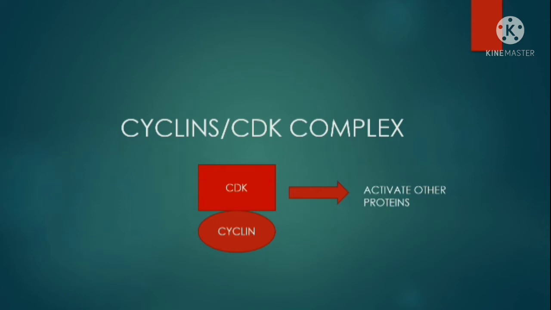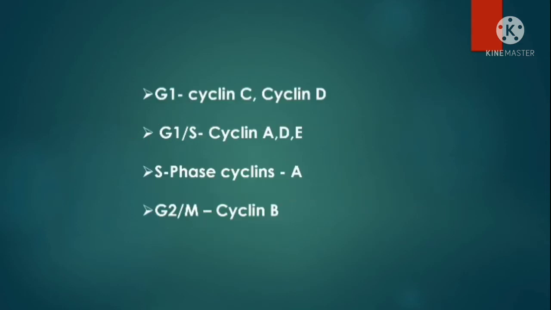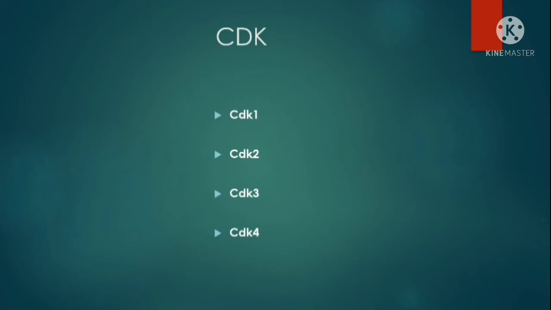We all know that a large number of proteins are required for cell cycle progression. For their function, each of these proteins needs energy or they have to be phosphorylated. The phosphorylation of these proteins is done by the cyclin CDK complex. The cyclins are mainly classified as G1 cyclin, G1S cyclin, S phase cyclin, and G2M cyclin. There are mainly four types of cyclin-dependent kinases. They are CDK1, CDK2, CDK3 and CDK4.